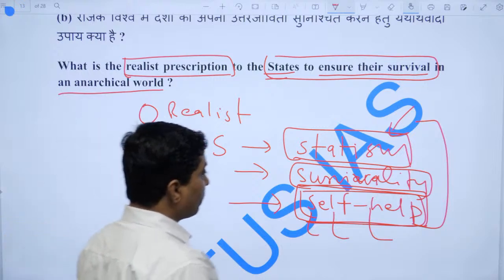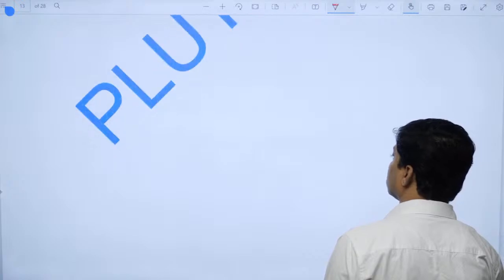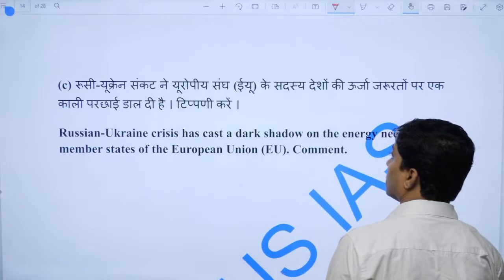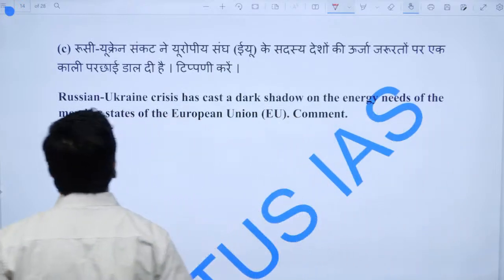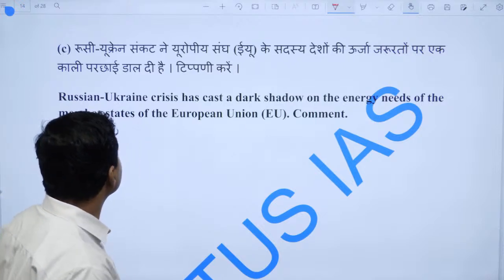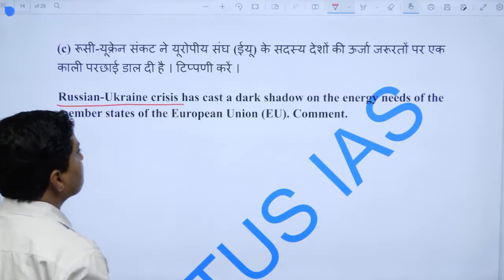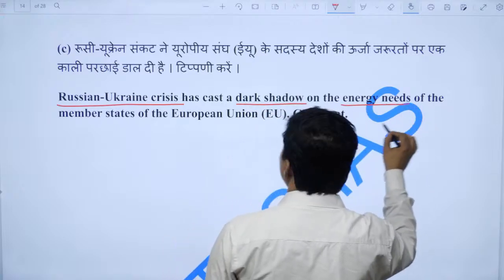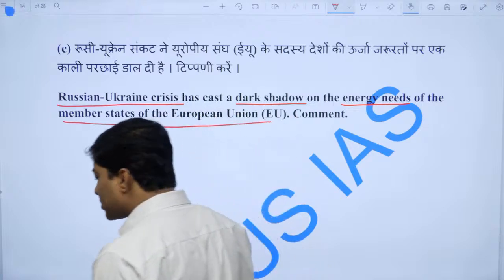Fine. Now move to the next question. Now the question was directly from the current affairs, right? It was directly from the current. Now Russia-Ukraine crisis has cast a dark shadow on energy needs of member states of the EU. It was a direct question.